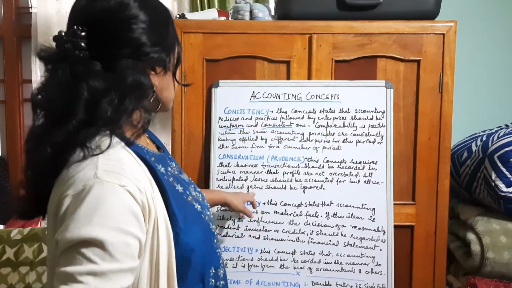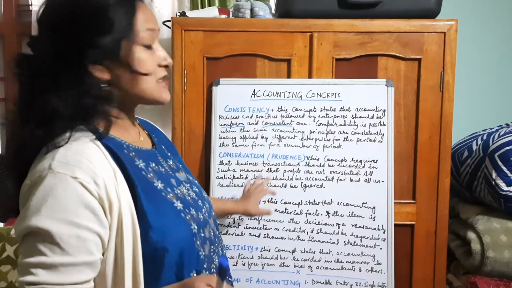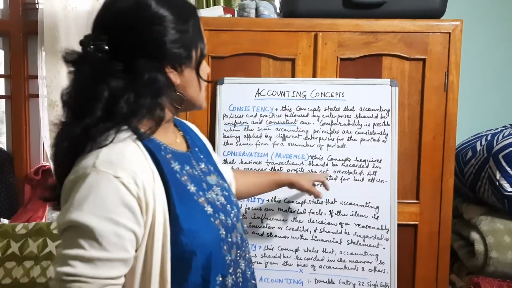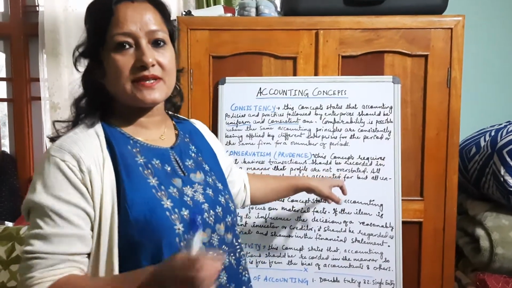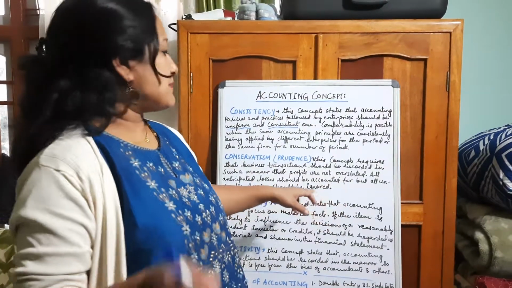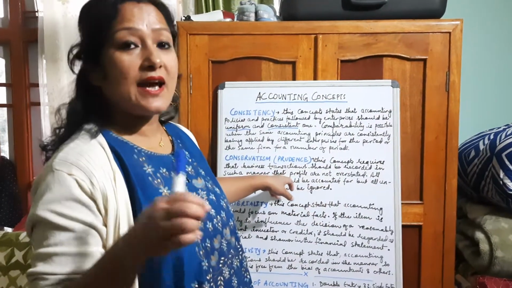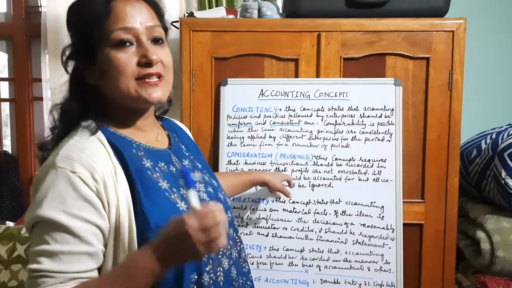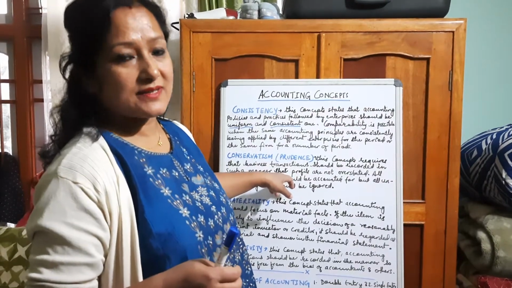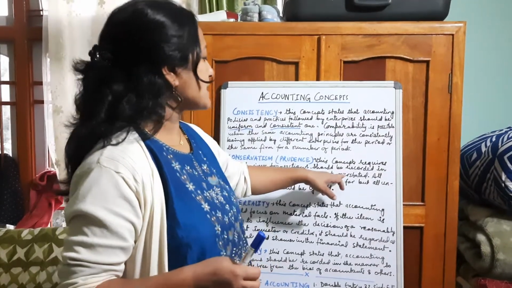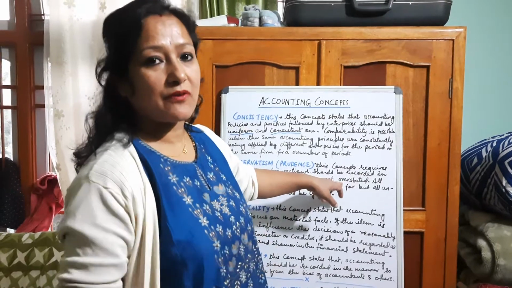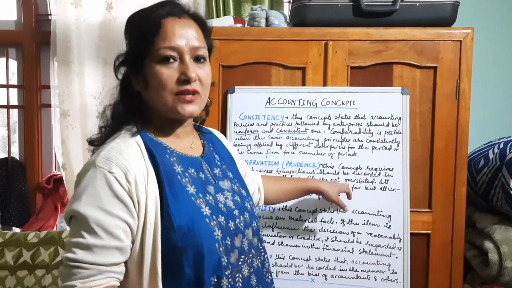So an accountant does not have to overstate the profit. The business is not earning that much, but he has to show that his business is doing well to the people only by overstating the profit, making it higher than the actual profit.